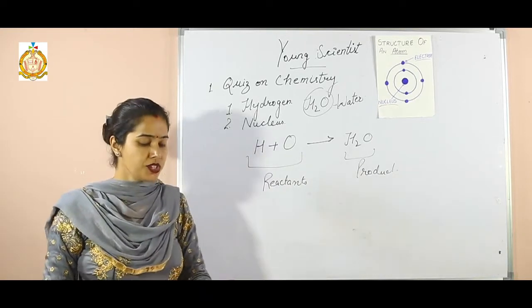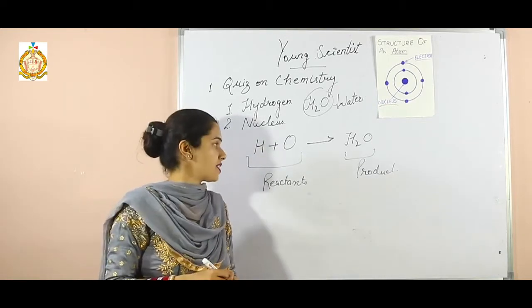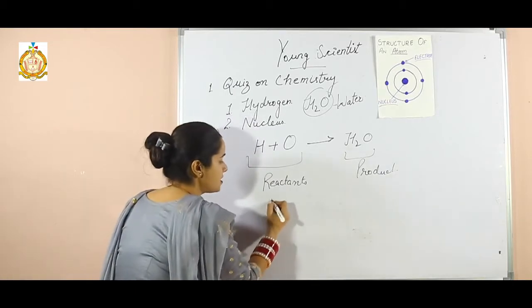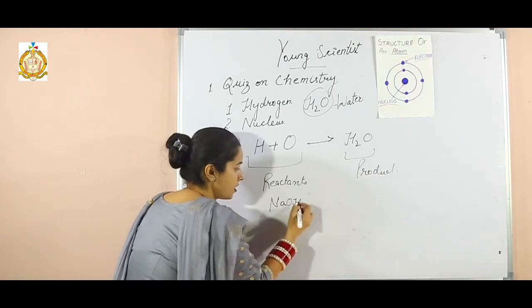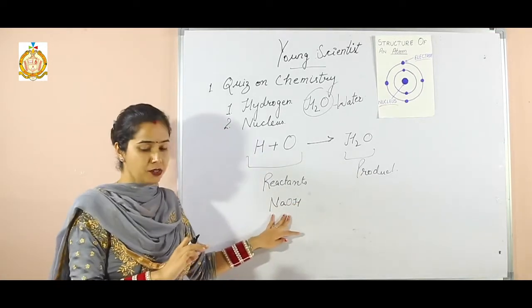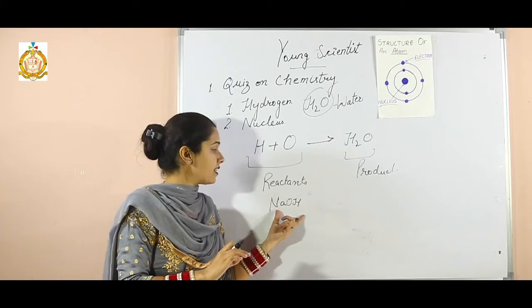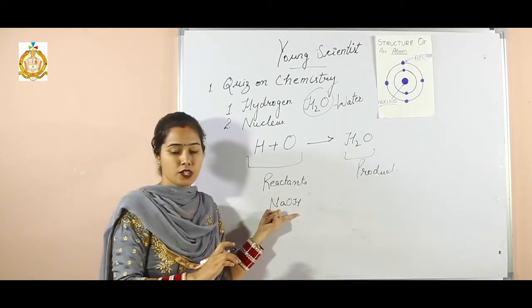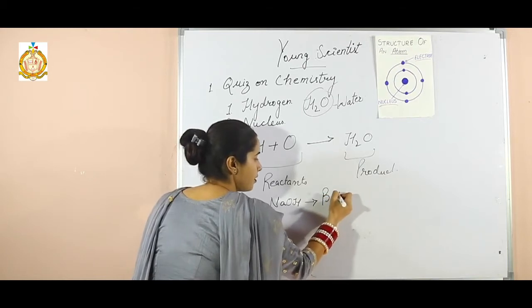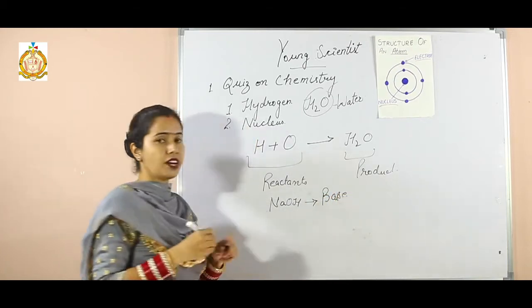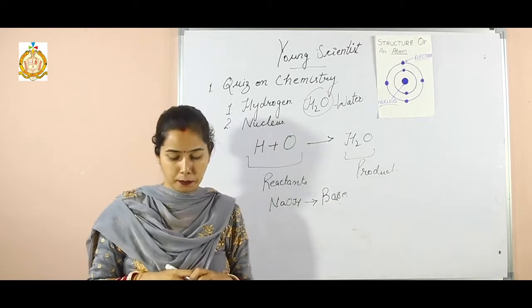Now, next question is sodium hydroxide. Sodium means Na, hydroxide means OH. This is the formula of sodium hydroxide. The question is, is it an acid or base? So, it is a base. So, sodium hydroxide is a base.